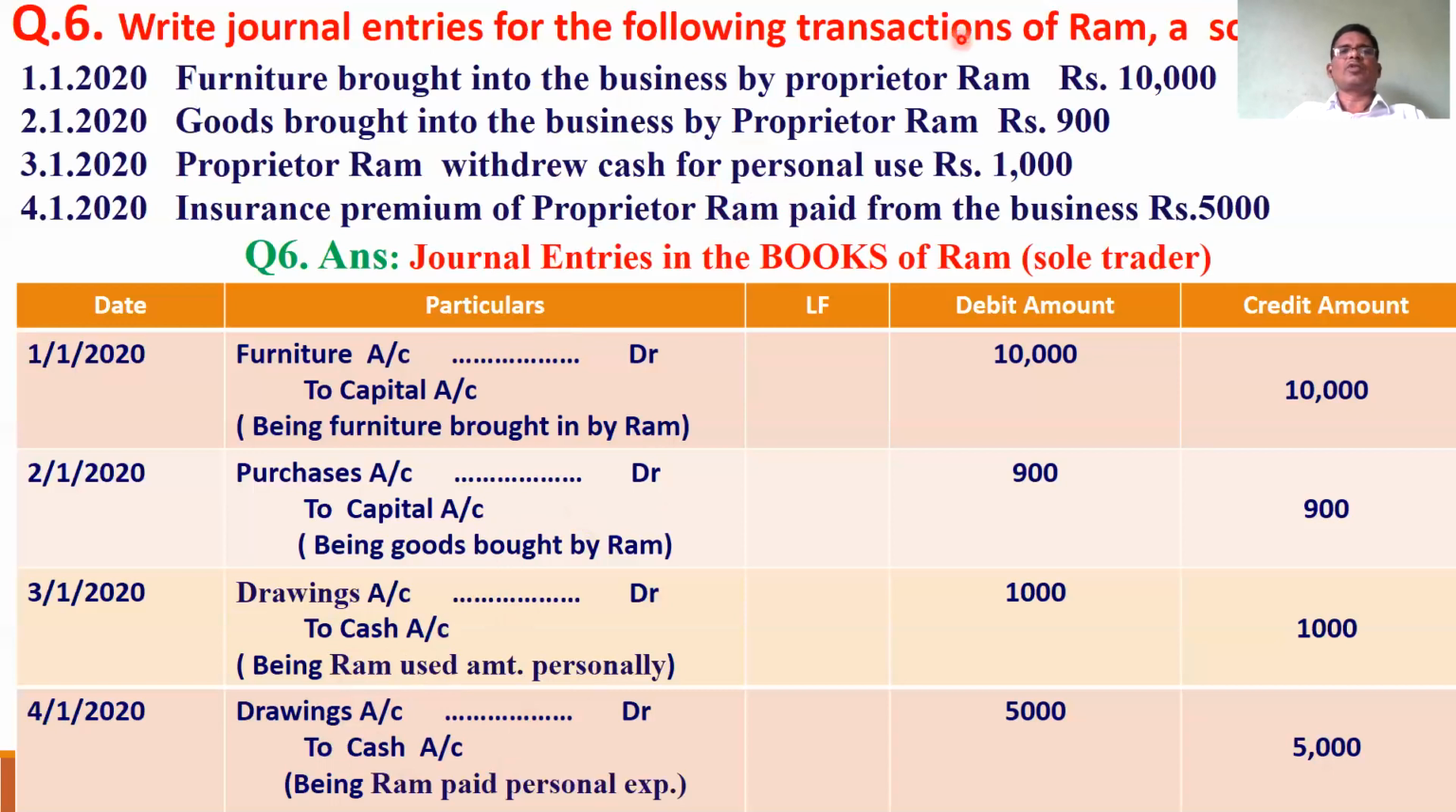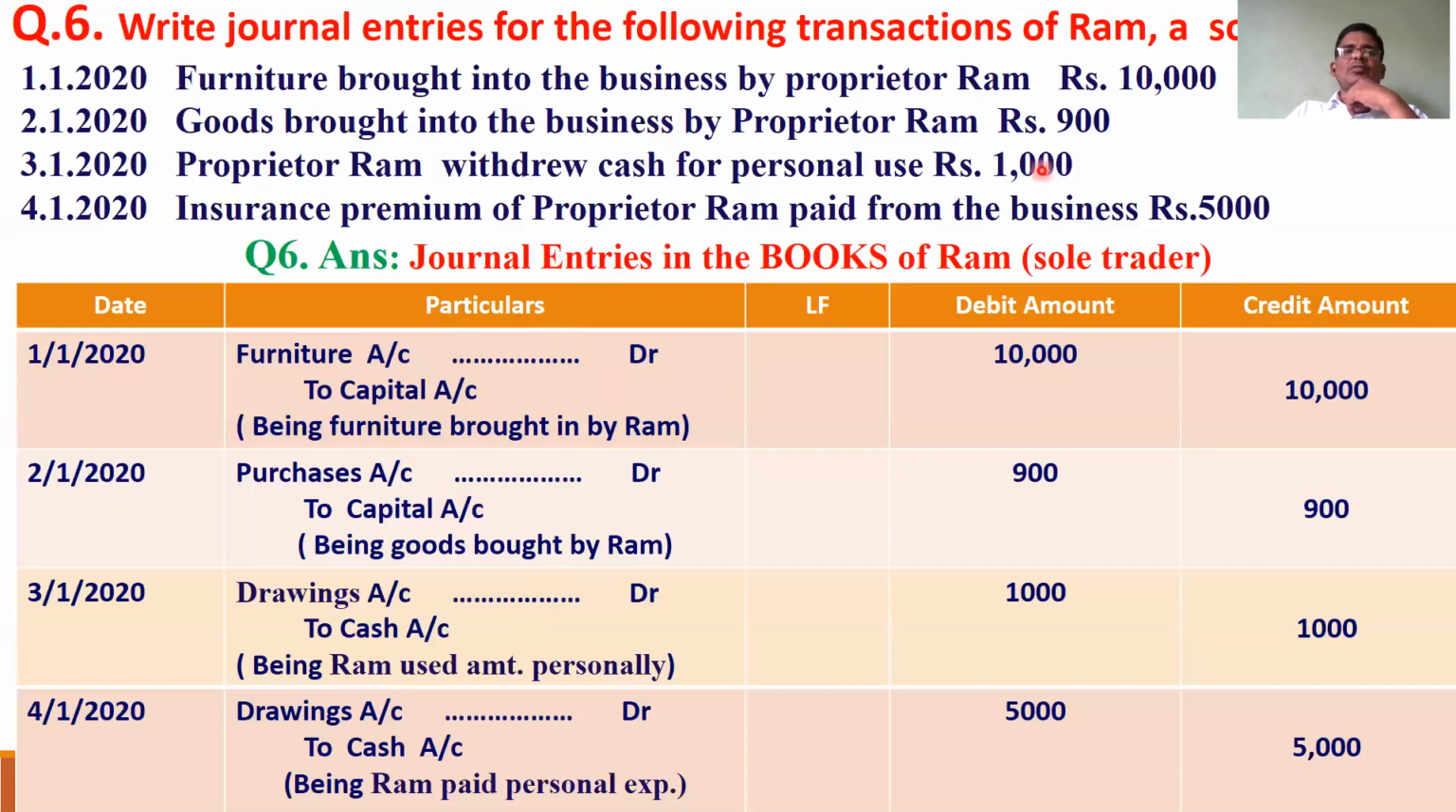So whenever the owner gives, it is the giver account, and capital account is credited. Whenever Ram receives, the receiver account is debited. Drawings account is debited. That is what you have to understand. The owner has two accounts in the business: one is capital account, another is drawings account. So he invested furniture, capital account is credited. He invested goods, capital account is credited.